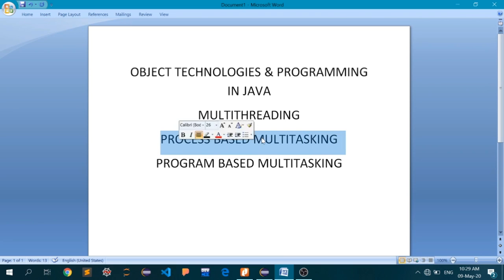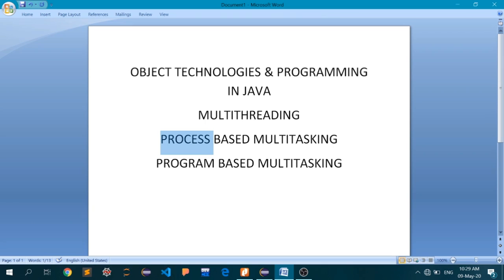The one thing that you should keep in mind, if you didn't get interested in what I have said in the last few seconds, is that the smallest unit of code that is dispatched by the scheduler in process-based multitasking is your process, or you can say your application.